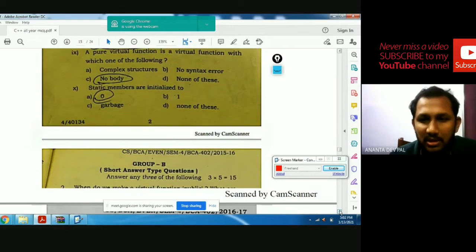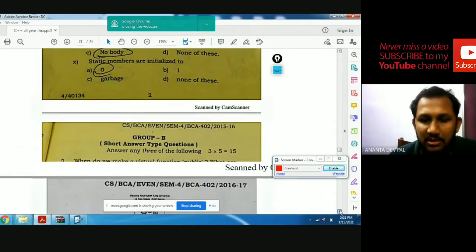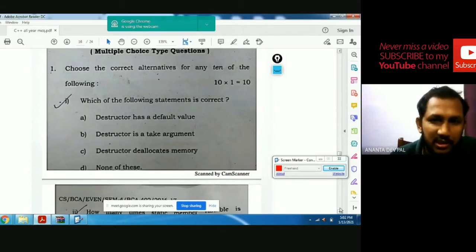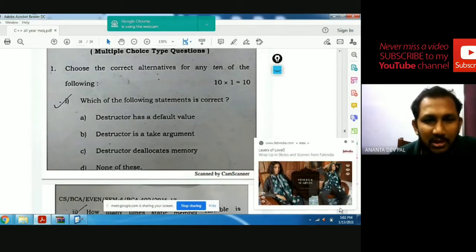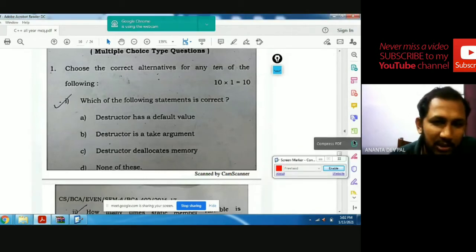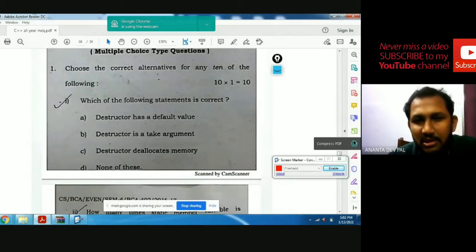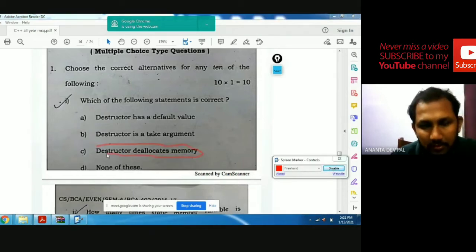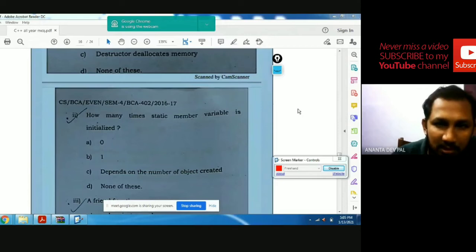Next question here. Next year is 2016. First question, 2016: which of the following statements is correct? Destructor has a default value. Destructor takes arguments. Destructor deallocates memory. None of these. A destructor always deallocates memory. So the right answer is: destructor deallocates memory.